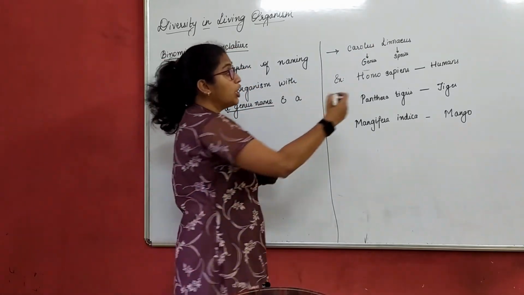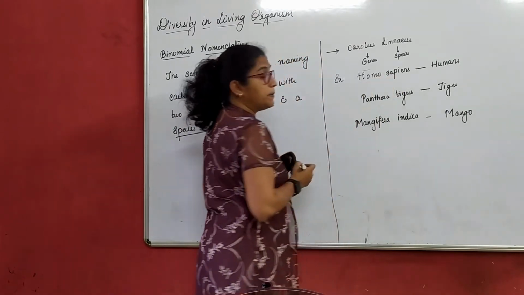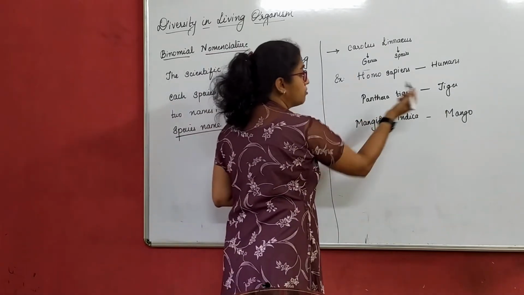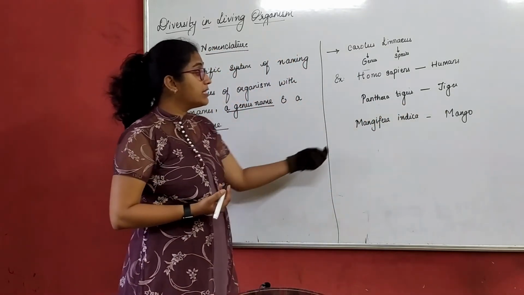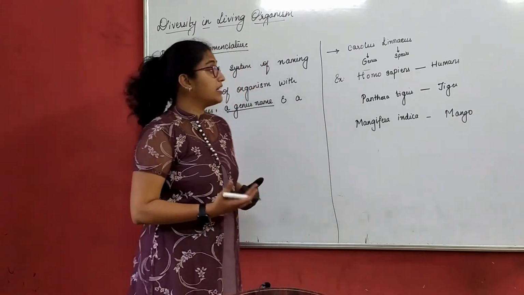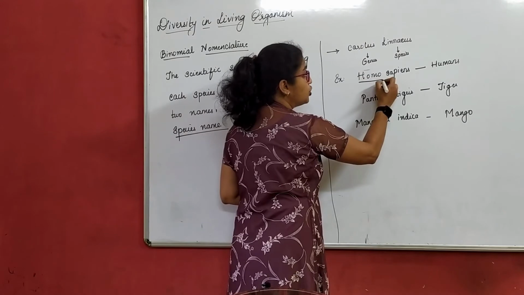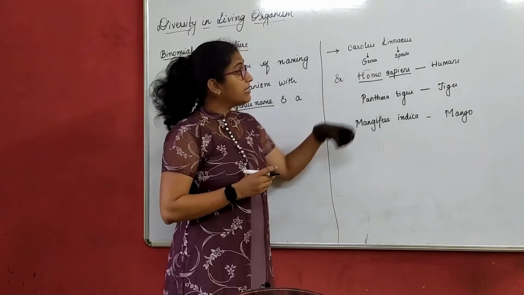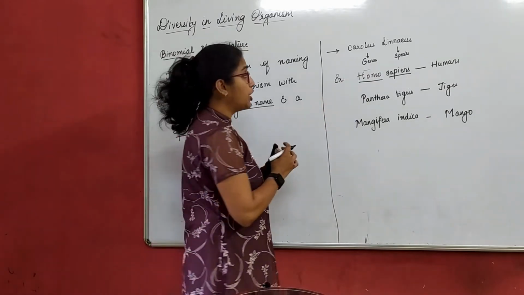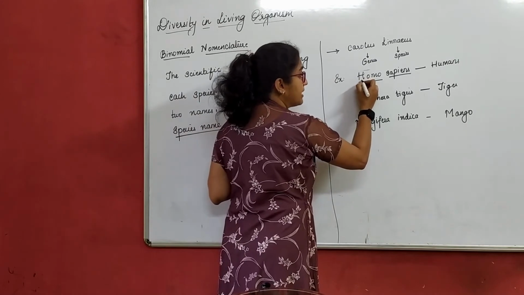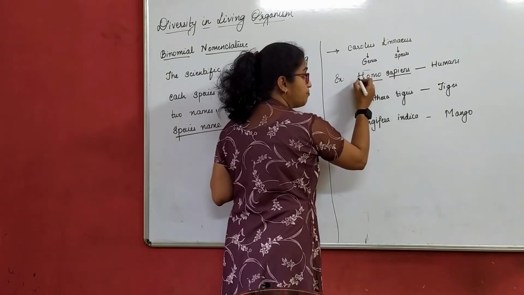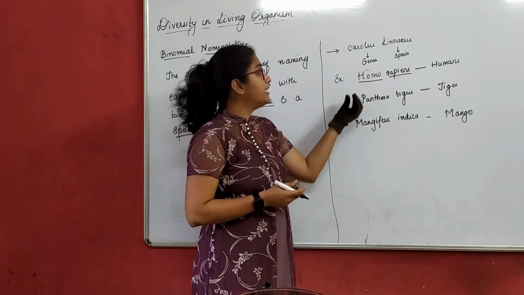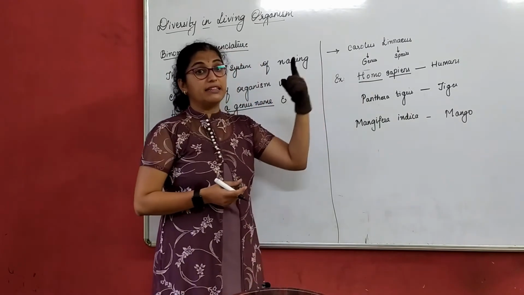According to him, humans are named Homo sapiens. The tiger's scientific name is Panthera tigris. The fruit mango's scientific name is Mangifera indica. That means, if you have observed, the first name is the genus and the second name is the species. There is a particular way of writing this. Here I have written Homo with H in capital and sapiens with s in small letter. That does not matter here, whichever it is, but always the first letter is a capital letter.